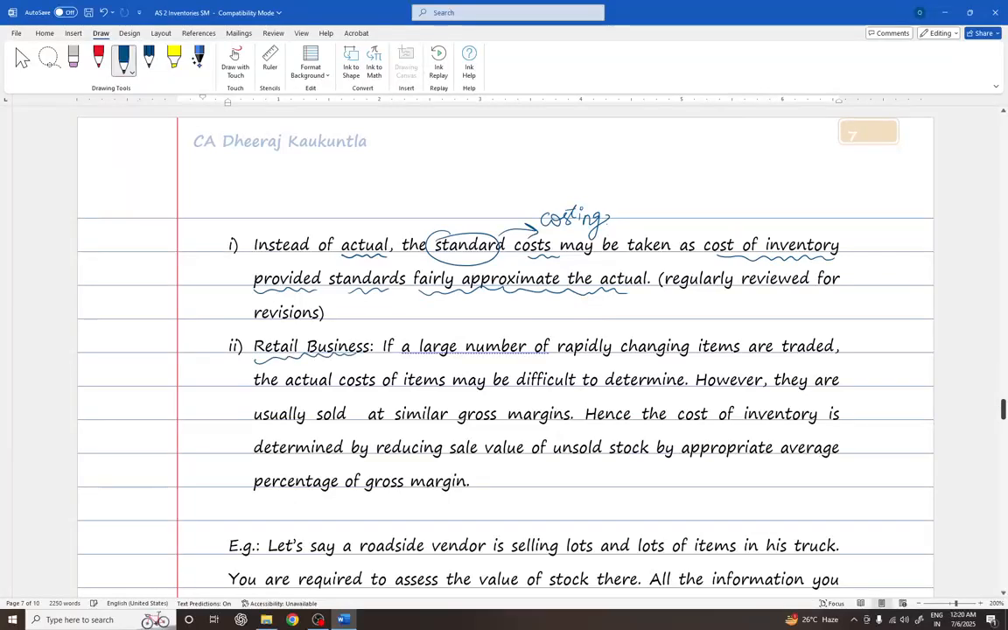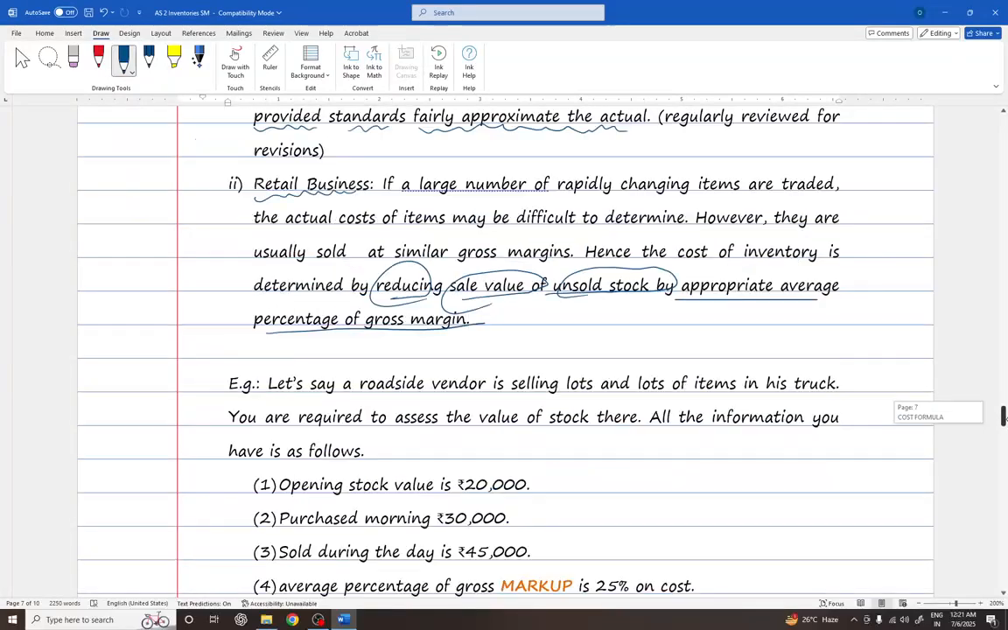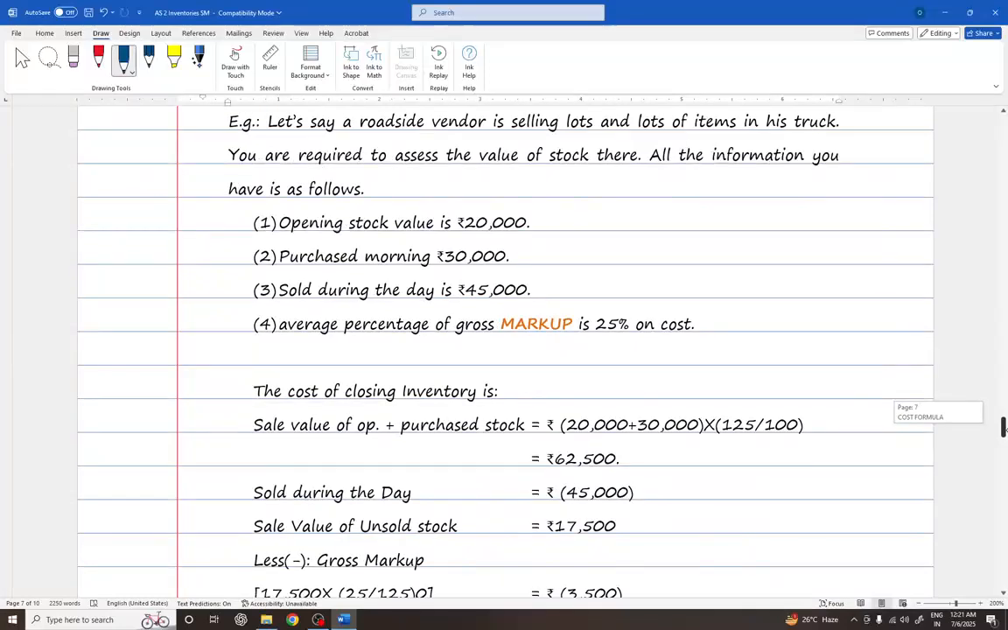Now, if a large number of rapidly changing items are traded, the actual cost of items may be difficult to determine. However, they are usually sold at similar gross margin. Hence, the cost of inventory is determined by reducing the sale value of such unsold stock at the end of the day or a year by the approximate average percentage of the gross margin. To understand this part better, we will go through an example.